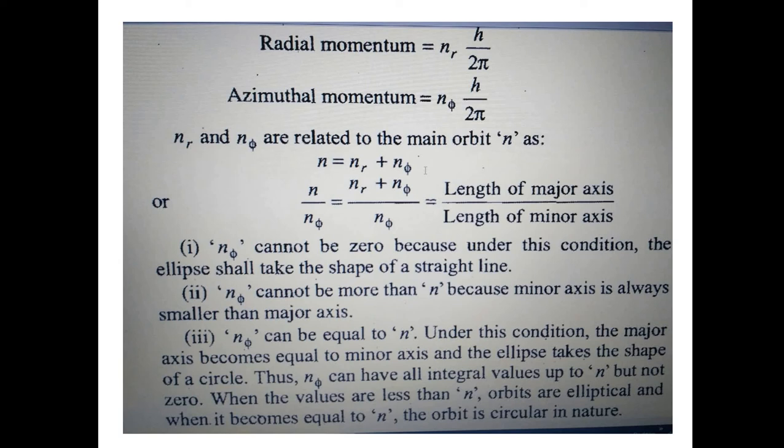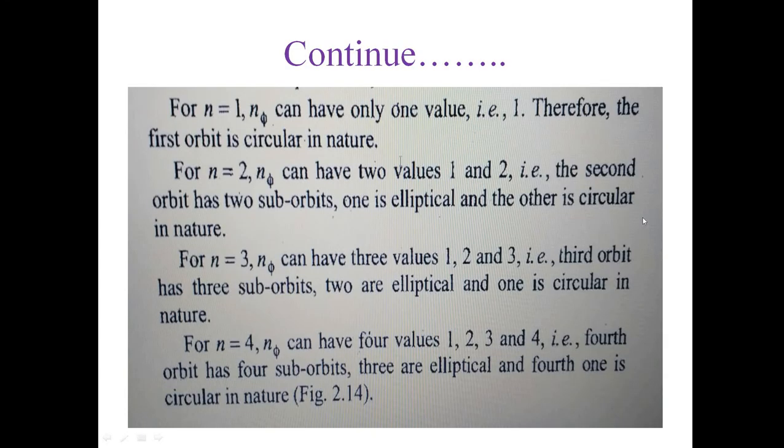Similarly, as I told in the first point, nφ cannot be 0, because if you take nφ equal to 0, the ellipse will be a straight line, and for circular orbits the ellipse will convert into a circle. But this is not possible actually, you know? When the values are less than n, orbits are elliptical, and when it becomes equal to n, the orbit is circular in nature. You know that.